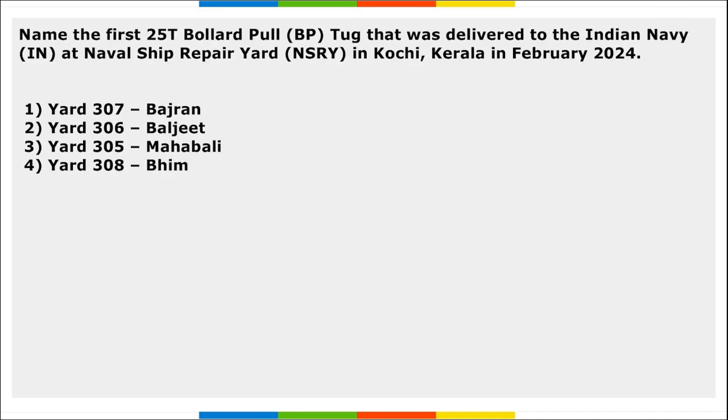Next, name the first 25T bollard pull tug that was delivered to the Indian Navy at the Naval Ship Repair Yard in Kochi, Kerala in Feb 2024. So, what is the name of that 25T bollard pull tug that was delivered to the Indian Navy at the Naval Ship Repair Yard?